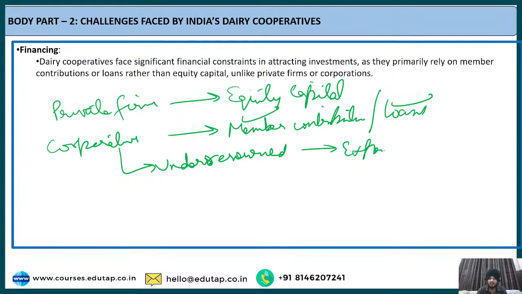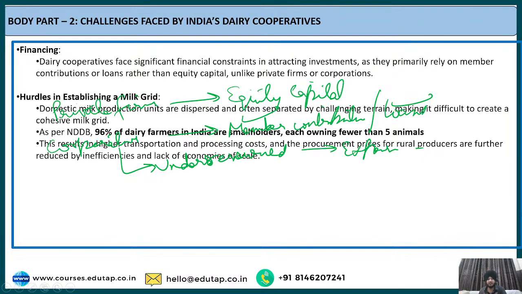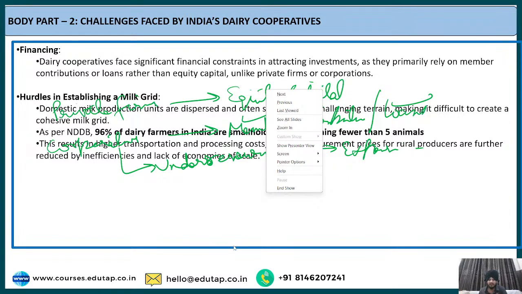Fine. And this is a major issue with respect to financing, because these dairy cooperatives are not using a lot of money in the form of investments. They are basically over-relying on member contributions or loans, which makes them face significant financial constraints. Fine. So this is the first point regarding financing. The second point is regarding hurdles in establishing a milk grid.